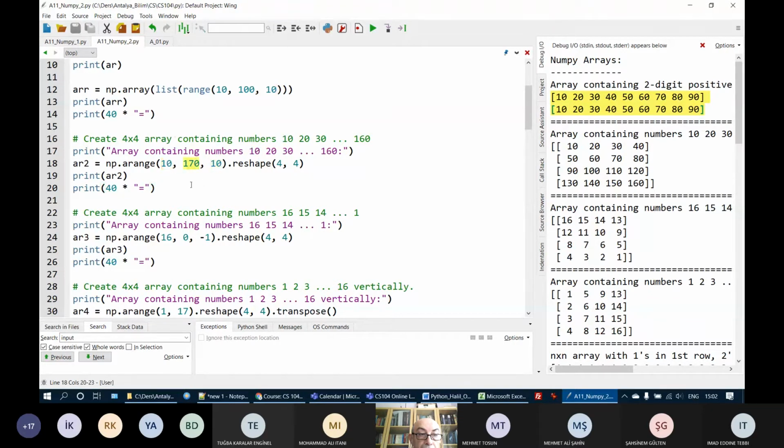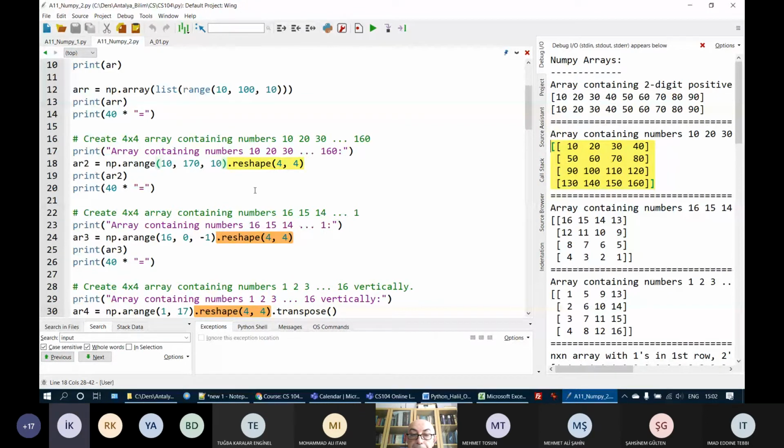Since the second parameter is exclusive, this will create values from 10 to 160. And I want them to be in a 4x4 array. So I use reshape(4, 4). When I run this, I get that result. Okay. Is this understood?